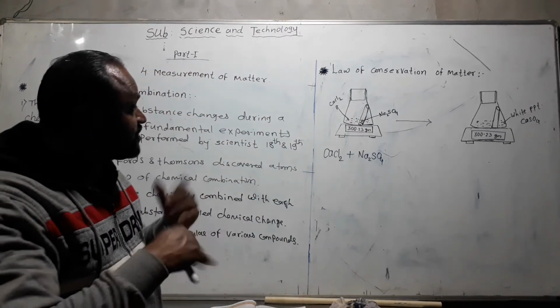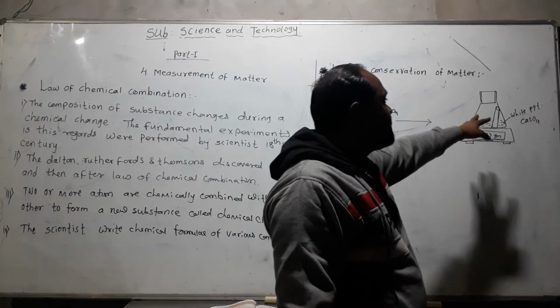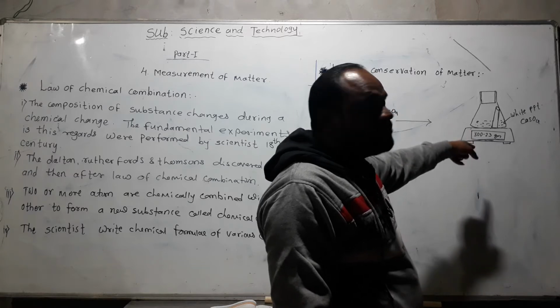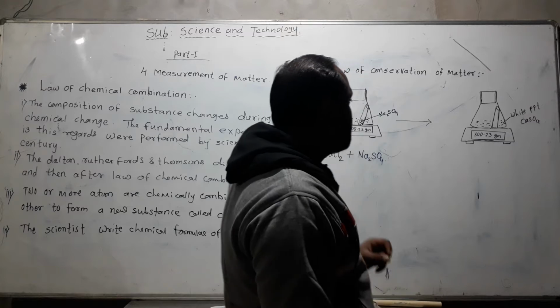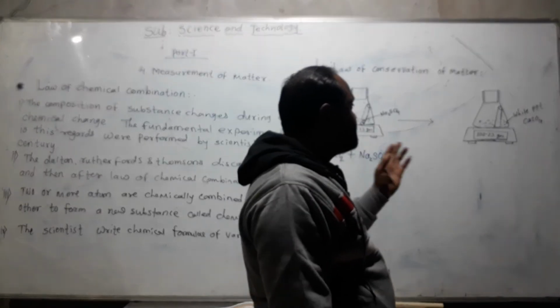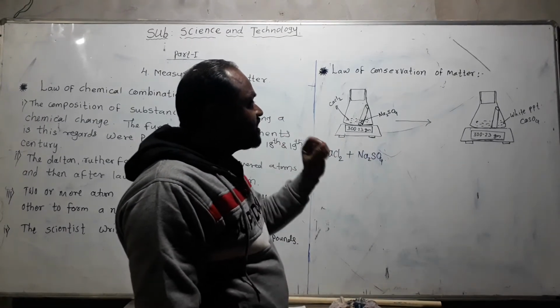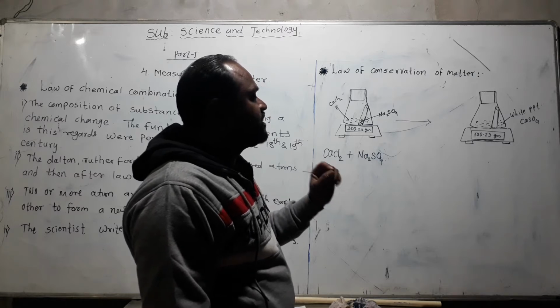After addition, both chemicals are chemically combined with each other. Then we weigh the chemicals, test tube, and conical flask.